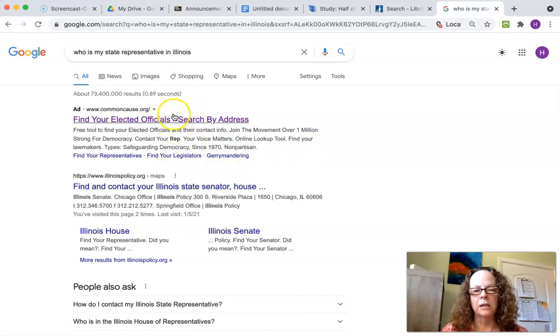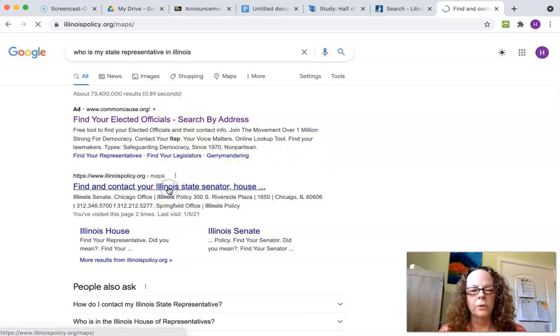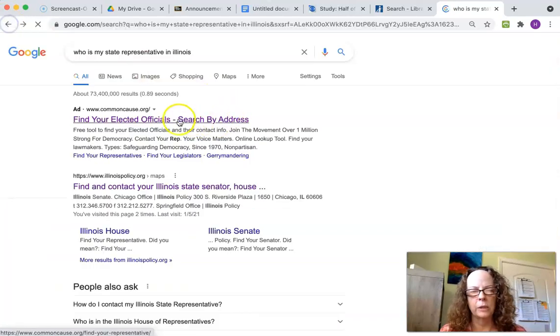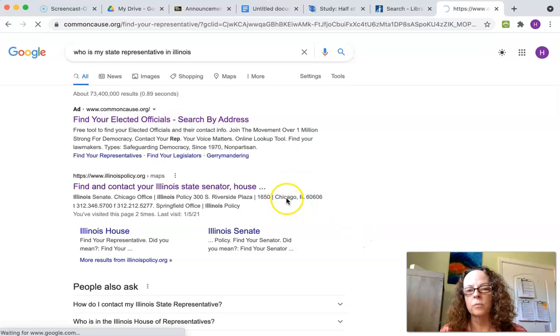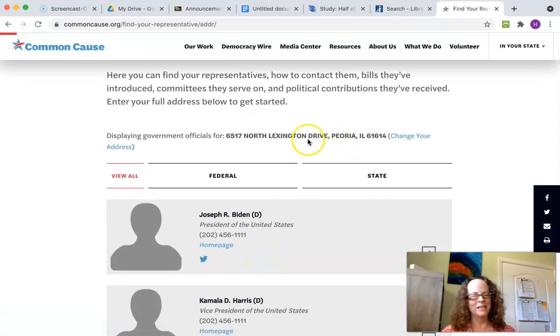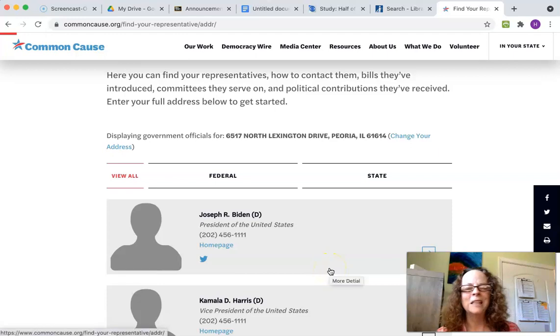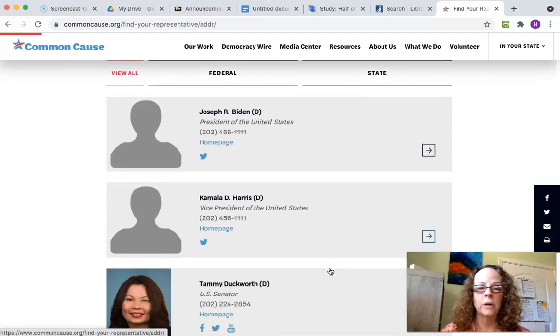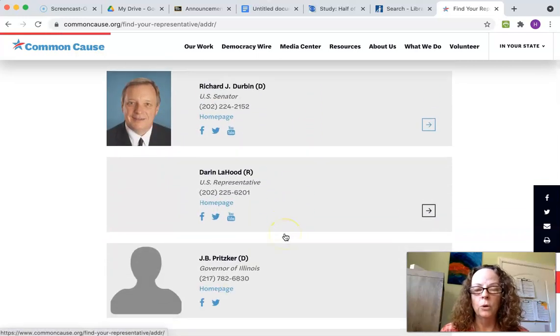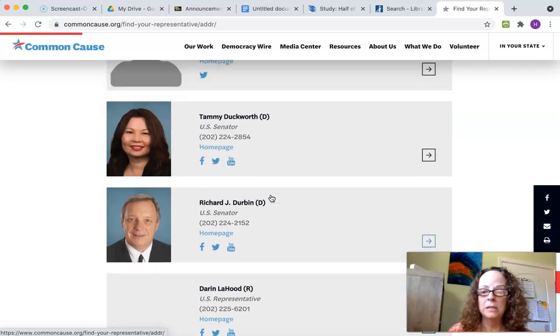I can click on any of these first things, and what they're going to do is ask me, can you put in your street address? I'm going to try the other one, it's a little bit easier. Can you put in your street address, and we're going to find all your government representatives. Now I already did mine a little bit earlier today, and this is my old address, but I'm just a mile from there, so it doesn't really matter for me. You'll put in your street address, and it will tell you who's your president, who's your vice president, who's the senator for you, who's your U.S. representative. These are really important folks that represent you.